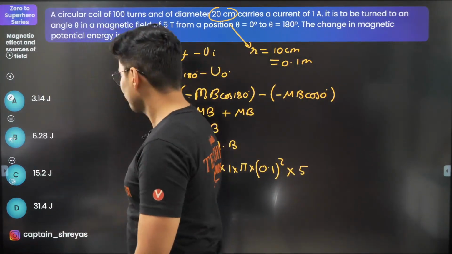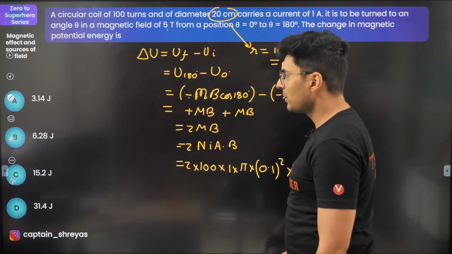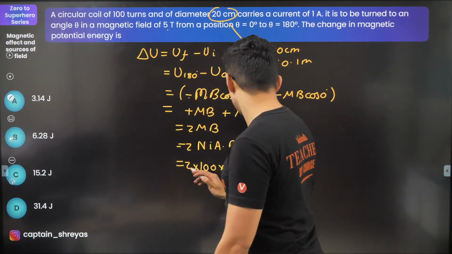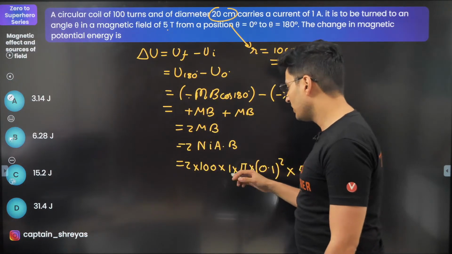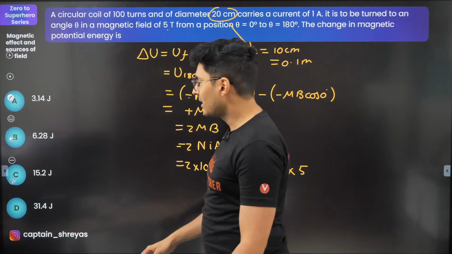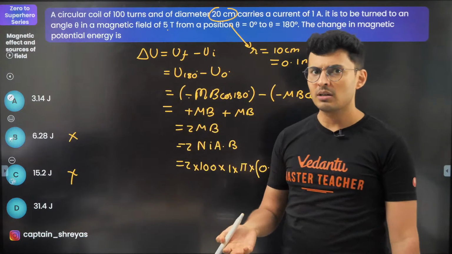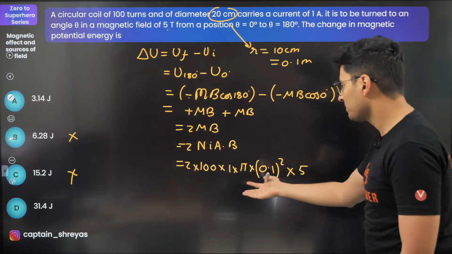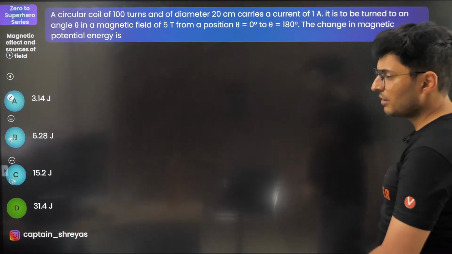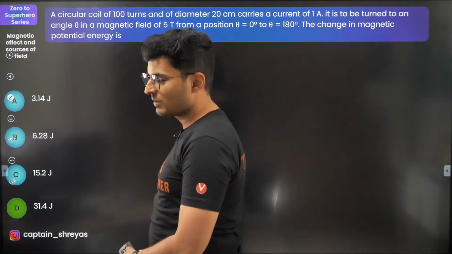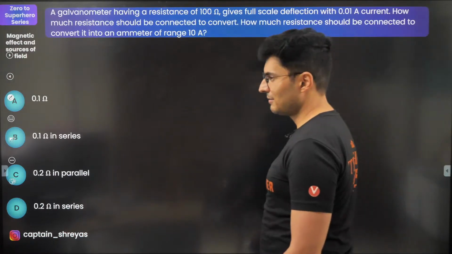Just check it out. I think it should be either D or A. B and C are ruled out because 2 fives are 10, so pi is remaining. Pi means 3.14, so 3.14 into 10 to the power something. So it can't be C, it can't be B. That's how you can eliminate options even in a real examination, by eliminating based on the numerical values and ignoring the powers of 10. So yes, it's 31.4 joules. Very good. It's not A, there is a power of 10. Yeah. Moving on. Next question.